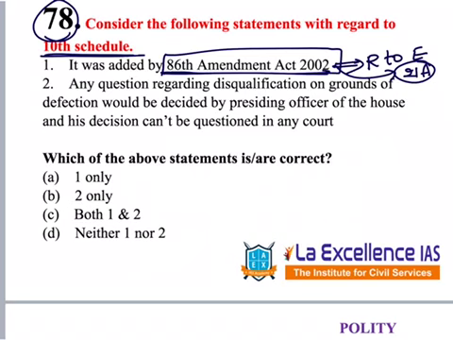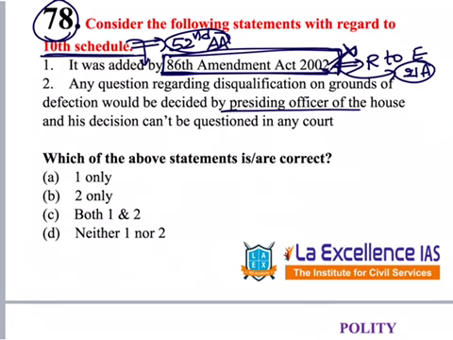Even if we don't know whether the 10th Schedule was added by it or not, we know this is related to the right to education. So this is incorrect. The 10th Schedule was added through the 52nd Constitutional Amendment Act. So 1 is incorrect. 2. Any question regarding disqualification on the grounds of defection would be decided by the presiding officer of the House, and his decision cannot be questioned in any court.